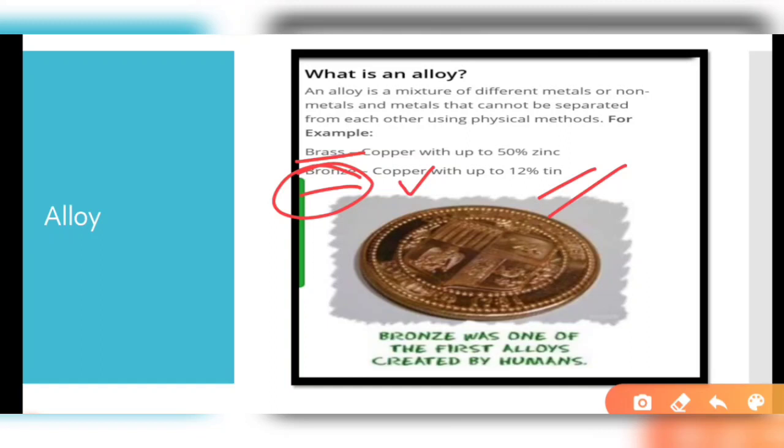Why have alloys been used? Because alloys alter the properties, and they can be more reliable and more durable for use in daily life. As we cannot separate them with the help of physical means, they are considered to be homogeneous mixtures.